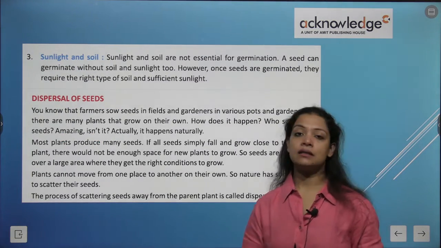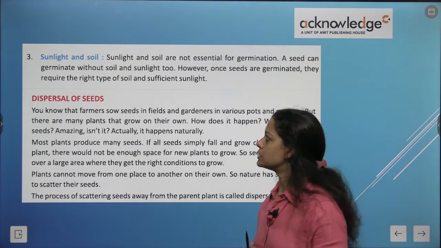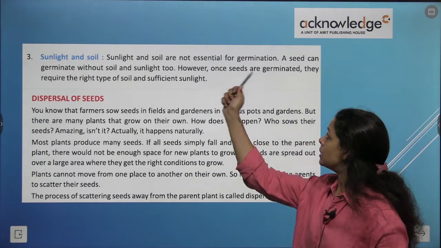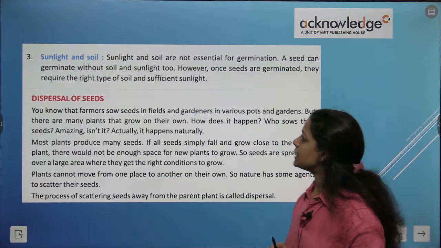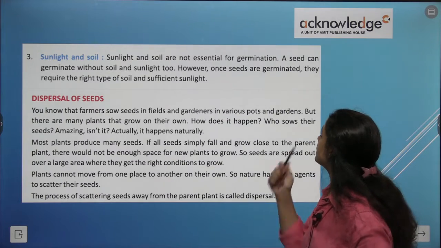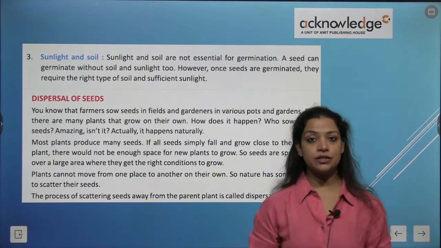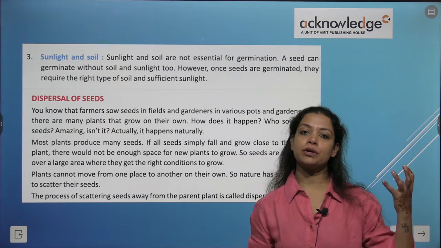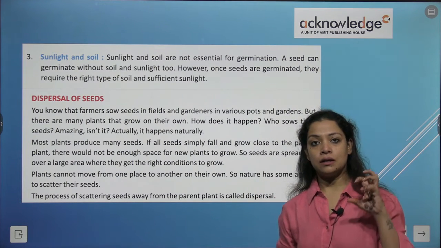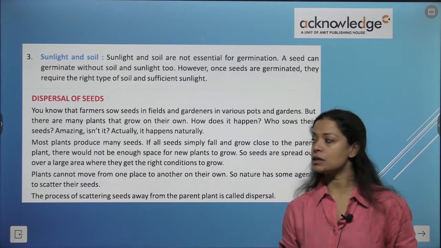And another thing is sunlight and soil. That is the third factor which is important for the germination of seed. Sunlight and soil are not essential for germination. A seed can germinate without soil and sunlight too. However, once seeds are germinated, they require the right type of soil and then sufficient sunlight. So after the germination process has started, they require a proper soil structure and a sufficient amount of sunlight for their growth.